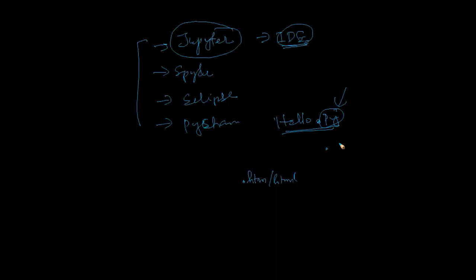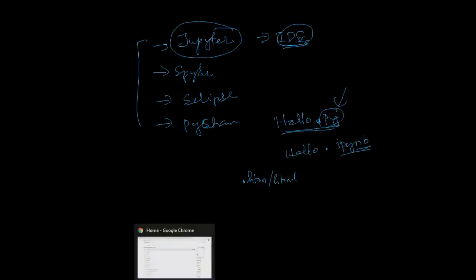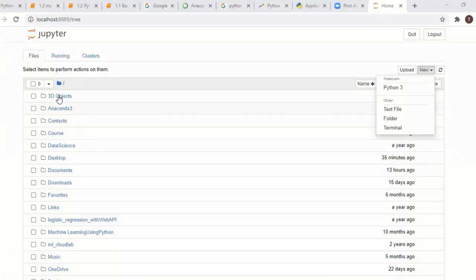Another file type: if you use Jupyter, it has .ipynb, interactive Python notebook, like hello.ipynb. Whatever you write in the Jupyter notebook is always .ipynb.